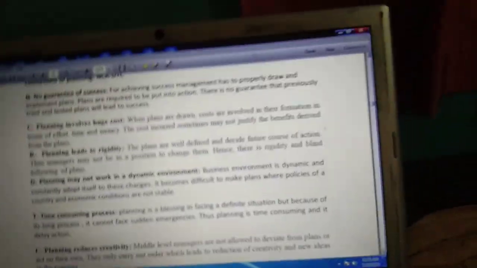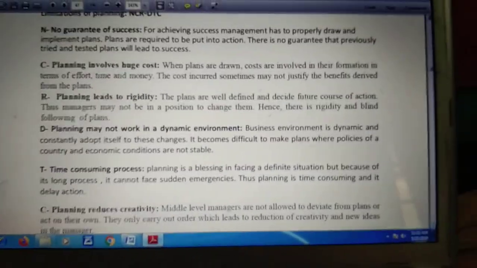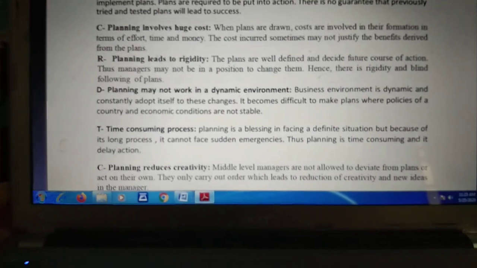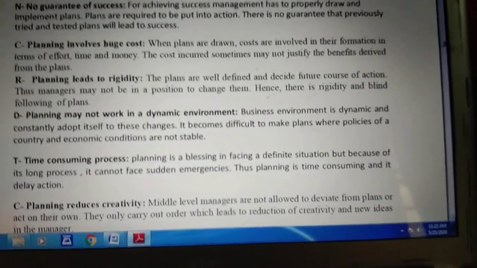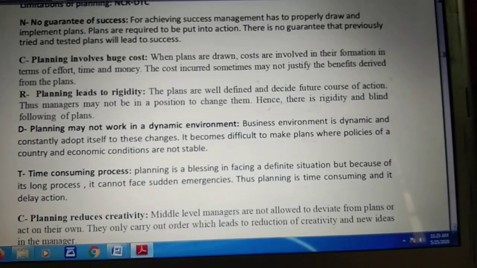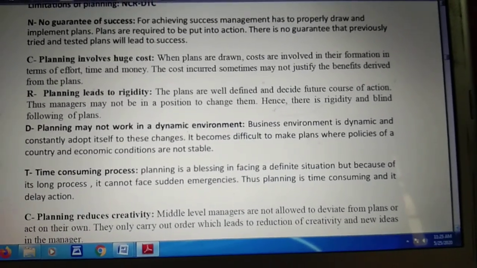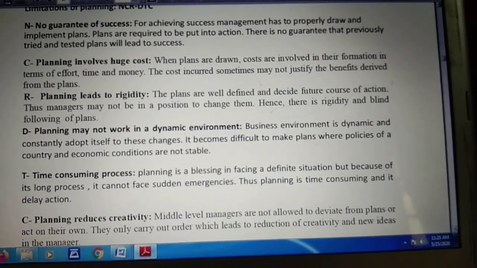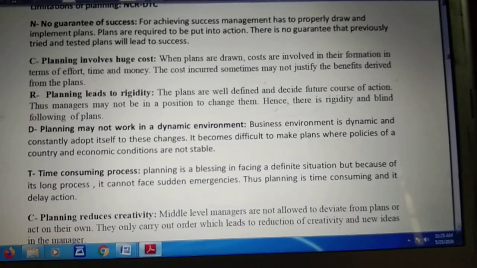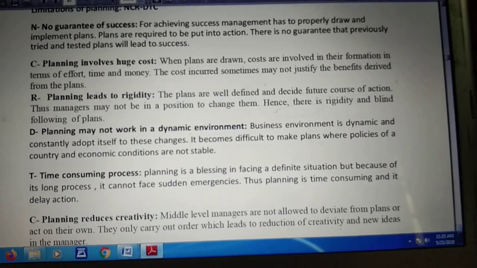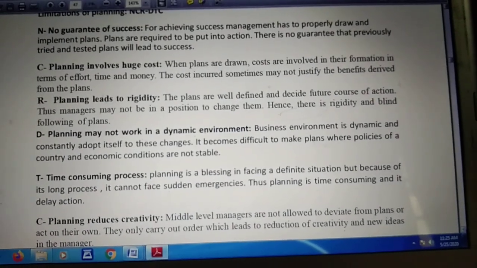Now, the next limitation of planning is that planning may not work in a dynamic environment. As we have read earlier, the business environment is dynamic in nature. Nothing is constant there. The environment consists of a number of dimensions: economic, political, physical, legal, social.